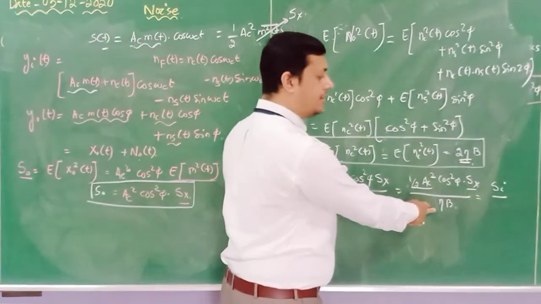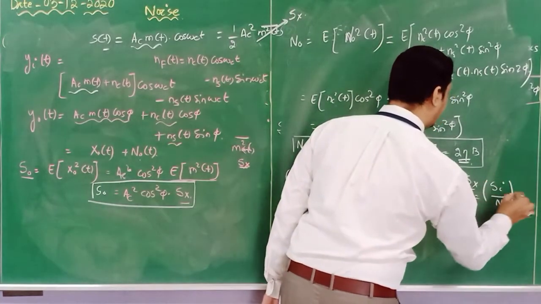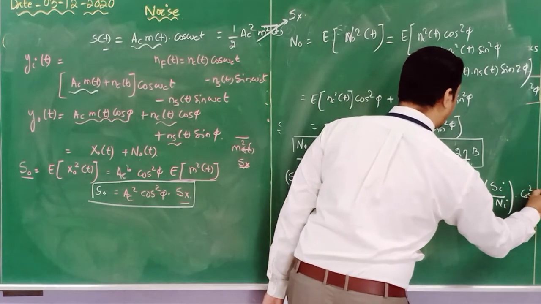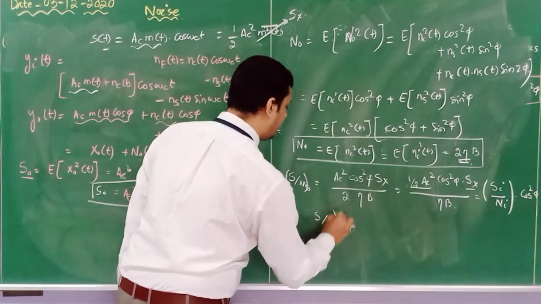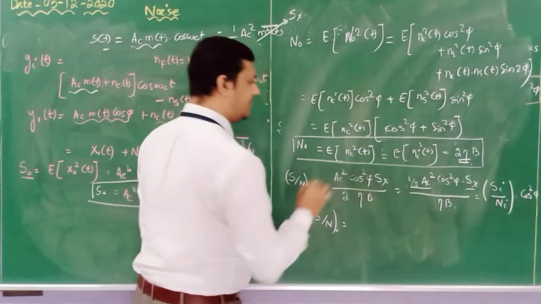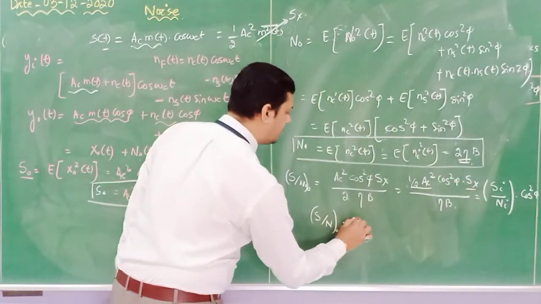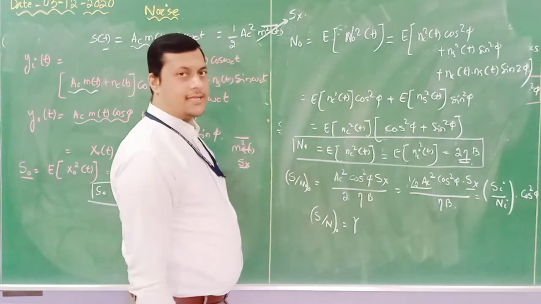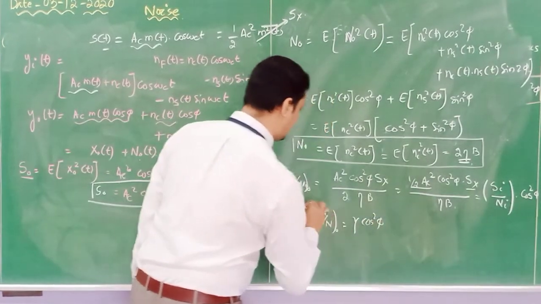Here eta into b is called the input noise power. So our proof: the input signal to input noise power ratio is represented as gamma, multiplied by cos square phi.